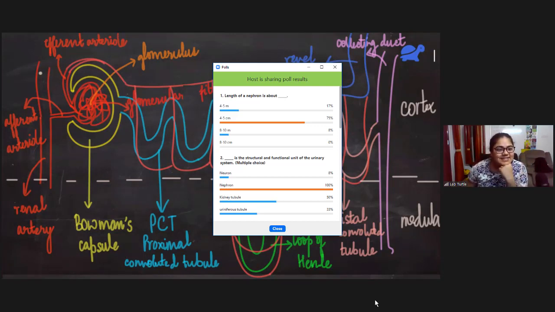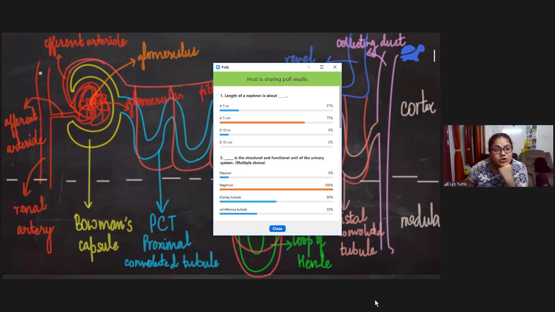Sixth, arrange in sequence. Oh wow, I'm surprised that so many of you gave the right answer. That's very good. And second option is the right one. So it starts with afferent arteriole, goes into glomerulus, then proximal convoluted tubule, then loop of Henle, then distal convoluted tubule, and then the collecting duct. So here the second option is correct. G, D, C, A, B, E, F.